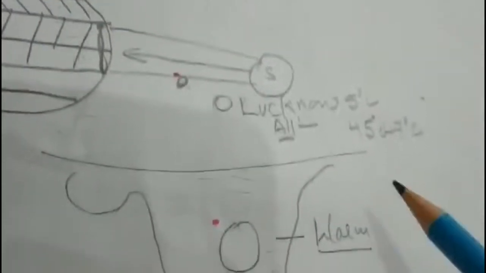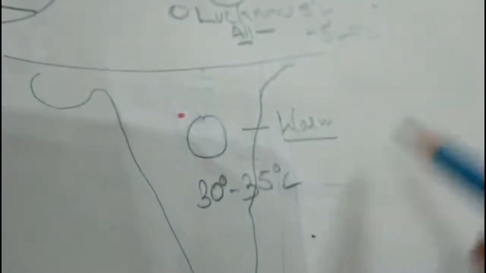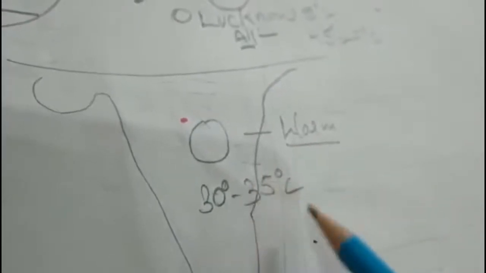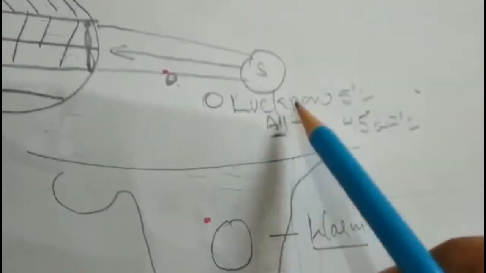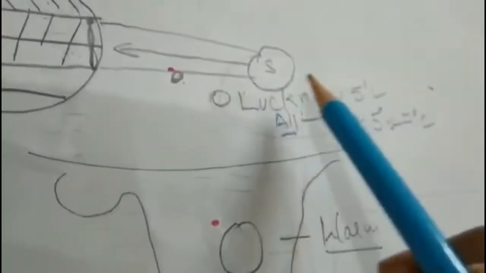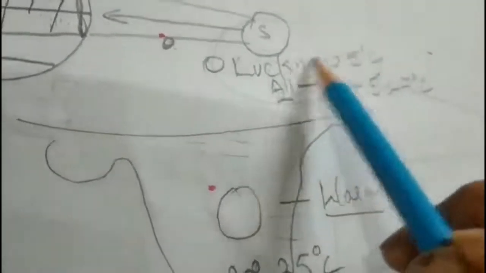So why does this happen? Because this region, the southern part of India, comes under the torrid region or tropical region, so it always receives the direct sun rays. So it always has a warm condition whether it is winter or summer, because it is near to the equator also. And in the temperate region, the sun rays are a little bit slanting, and because of that there is a variation in the temperature.